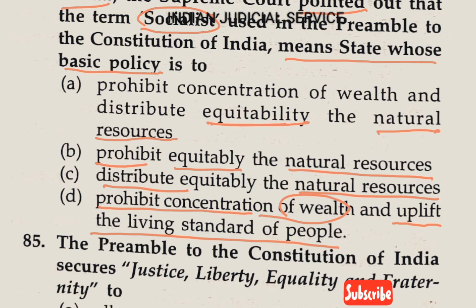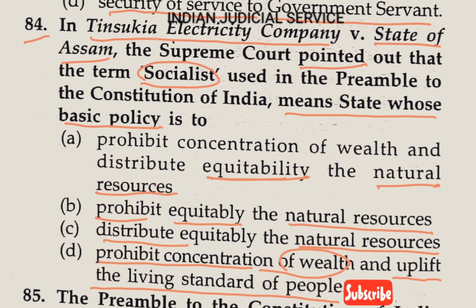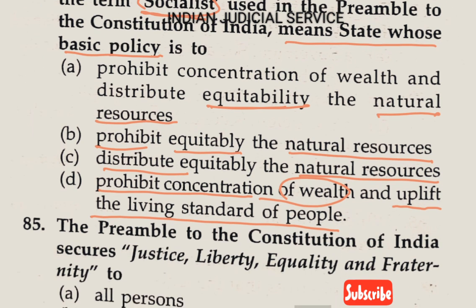In this question, in the case of Tinsukia Electricity Company versus State of Assam, the Supreme Court pointed out that the word socialist used in the preamble means the state whose basic policy is to prohibit the concentration of wealth, this is the first point, and uplift the living standard of the people. So the answer to this question is option D.